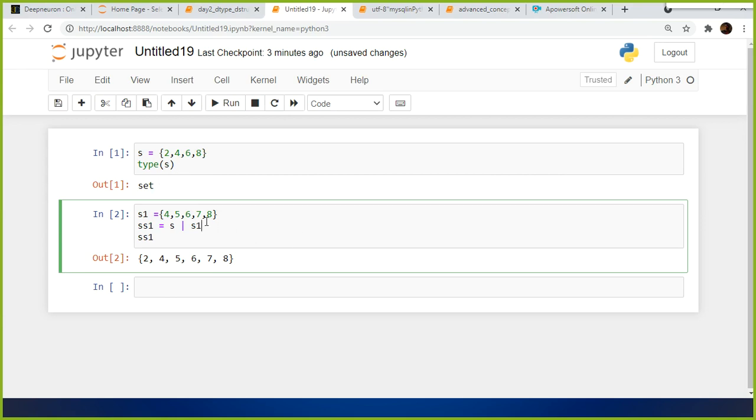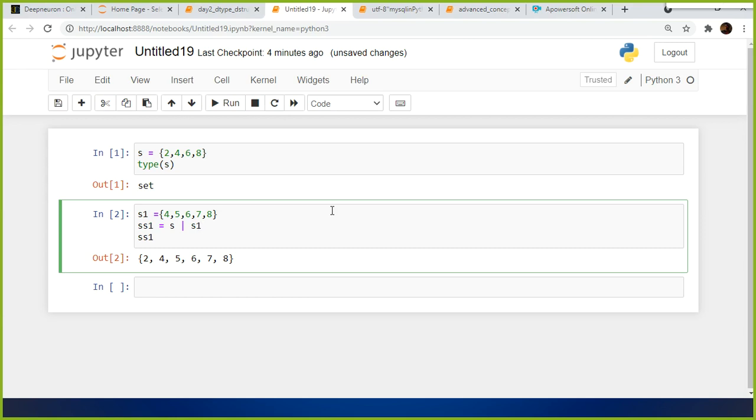Look here. It is joining both the sets, but excluding the duplicate values. Look here, 2 is not there here, and 4 is in both the sets, hence it is printing it only one time. 5 is not there, hence it is including it. 6 is available more than one time, hence it is including it only one time, because the set cannot have duplicate values. This is union.